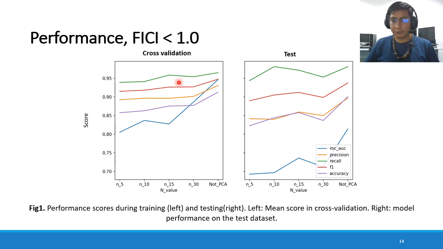We also see that recall is very high, but recall is based on positive class prediction. That tells us that the models are actually predicting the positive class, the true synergistic, but the discrepancy between recall and area under the ROC curve may indicate that the models are biased toward the positive class.